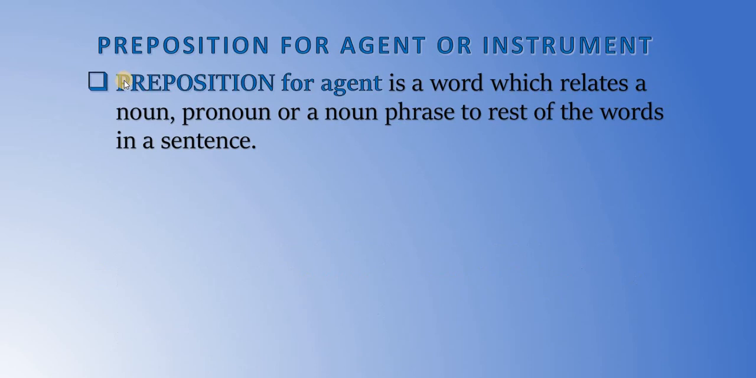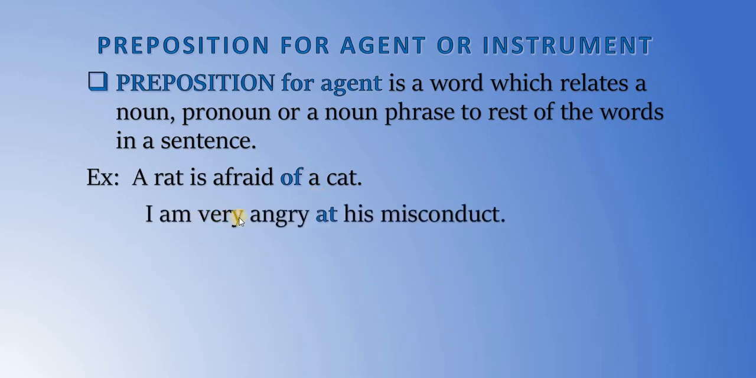Preposition for agent or instrument. What are they? Preposition for agent is a word which relates a noun, pronoun or a noun phrase to the rest of the words in a sentence. That means they show the existence of the noun in a sentence like this. A rat is afraid of what? Of a cat. So a rat and cat are related with the help of the preposition of, because a rat is afraid of a cat. I am very angry at his misconduct.